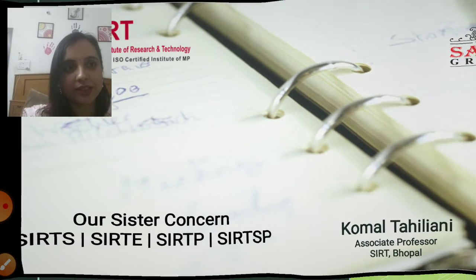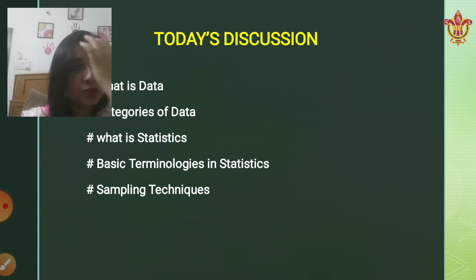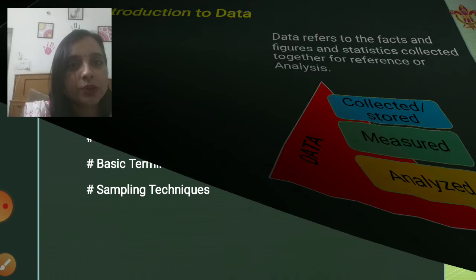So starting with our lecture, as I told you earlier, this was the first unit which we are going to cover. Starting with our second lecture, today's discussion will be about what is data, and what are the different categories of data. We'll also discuss statistics: what do you mean by statistics, and what are the basic terminologies used in statistics. The next topic of today's discussion will be sampling techniques and the different types of sampling we can do. So let's start with our lecture today.